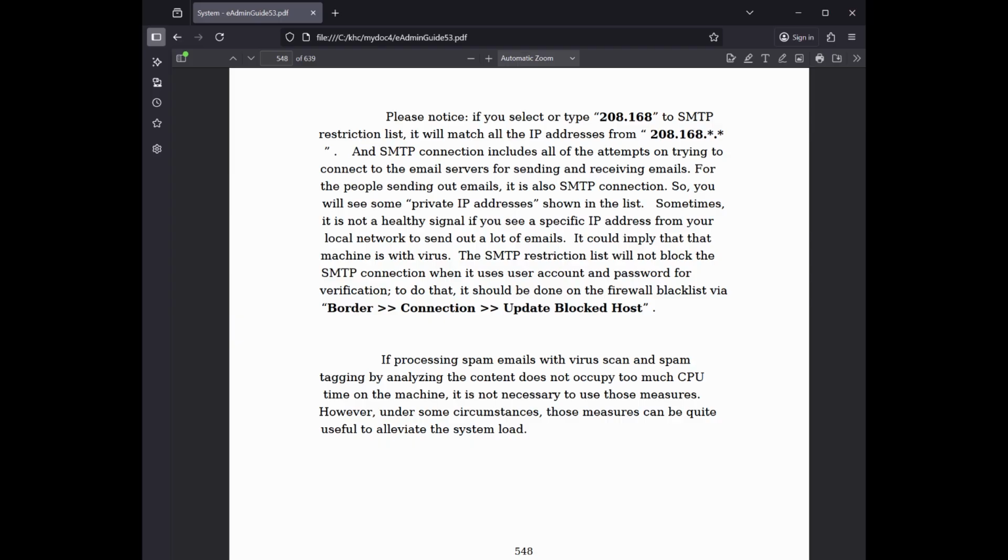The SMTP restriction list will not block the SMTP connection when it uses user account and password for verification. To do that, it should be done on the firewall blacklist via border connection update blocked host. If processing spam emails with virus scan and spam tagging by analyzing the content does not occupy too much CPU time on the machine, it is not necessary to use those measures. However, under some circumstances, those measures can be quite useful to alleviate the system load.